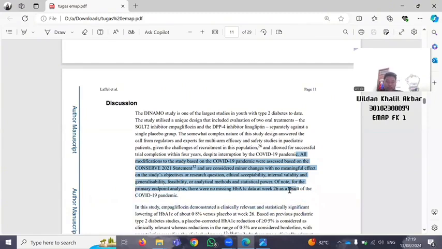Of note, for the primary endpoint analysis, we're going to missing HbA1c data at week 26 as a result for the COVID-19 pandemics. This is the number 21.